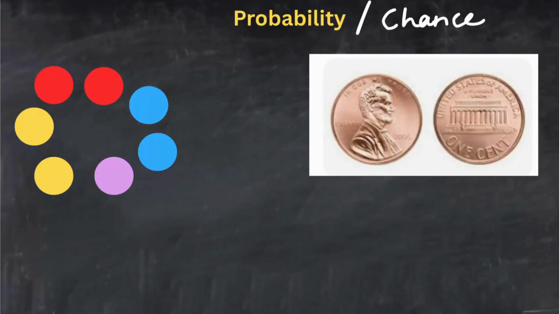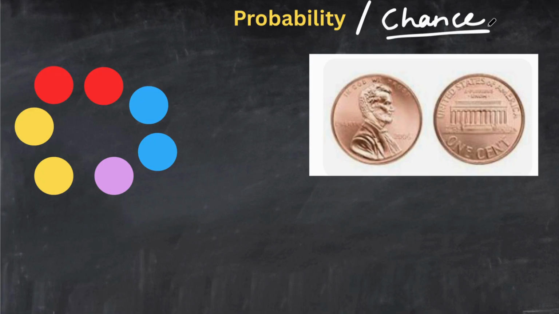Hello geniuses! In today's video, let's talk about probability. Probability is the chance, also can be called chance, of getting a certain result or a certain outcome out of the total number of outcomes, right?